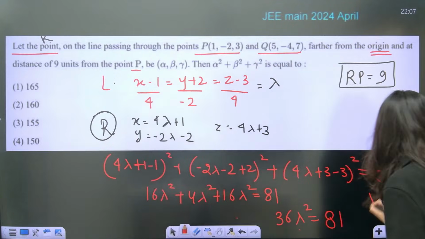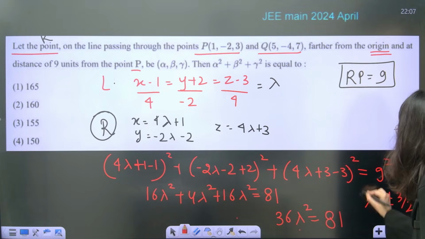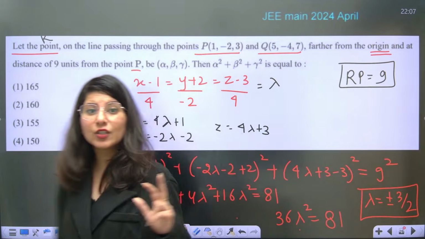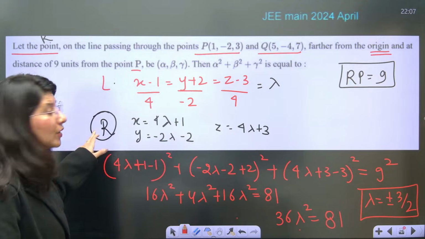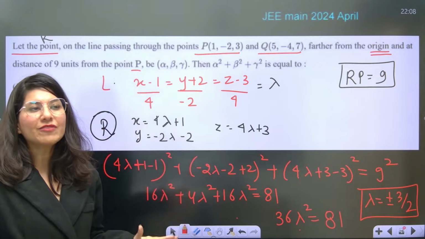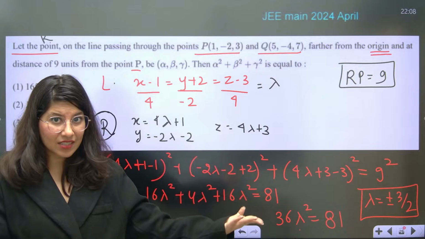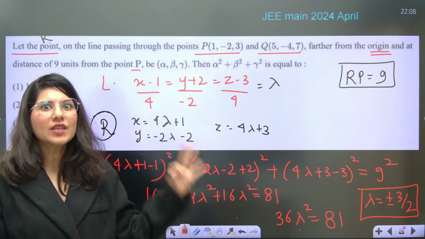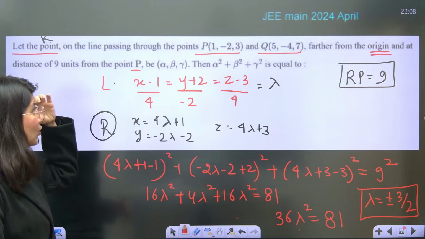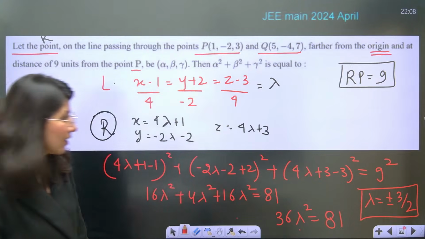Okay, so lambda will be what? Lambda will be plus minus 9 by 6, plus minus 3 by 2. This is your lambda. Now you will get 2 values of lambda, that means you are going to get 2 sets of R. So calculate both the values of R, and whichever is the farthest point from the origin will be your R, and eventually you have to figure out the value. This R is alpha, beta, gamma.